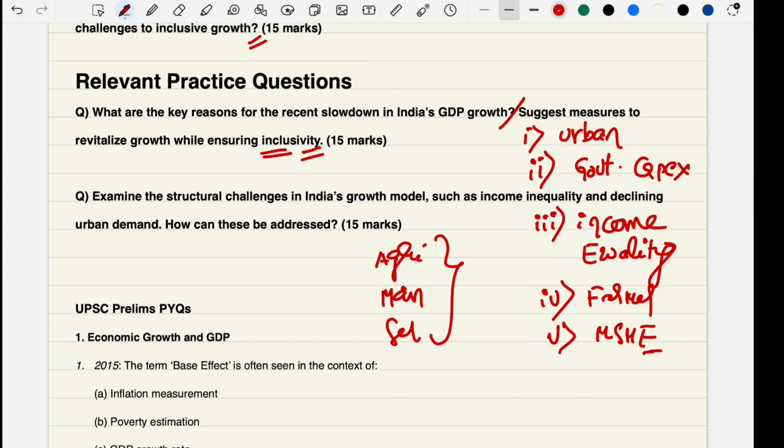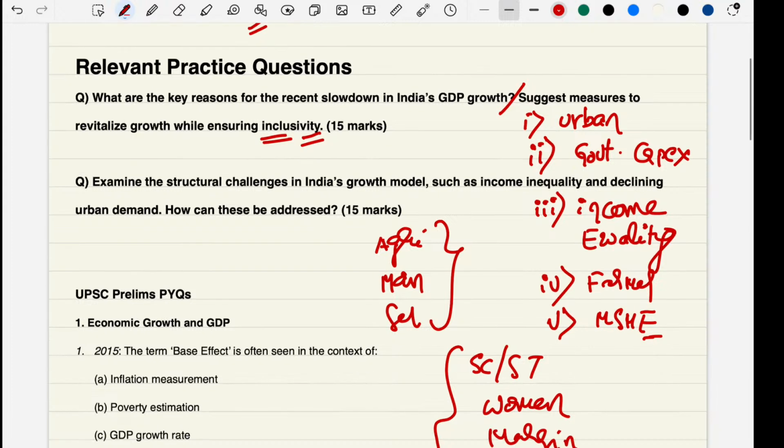At the same time, all sections of people, like SC/STs, women, and marginalized sections. It means SC/STs and some other backward castes that are marginalized, so marginalized category people, that we can also include in our economy.